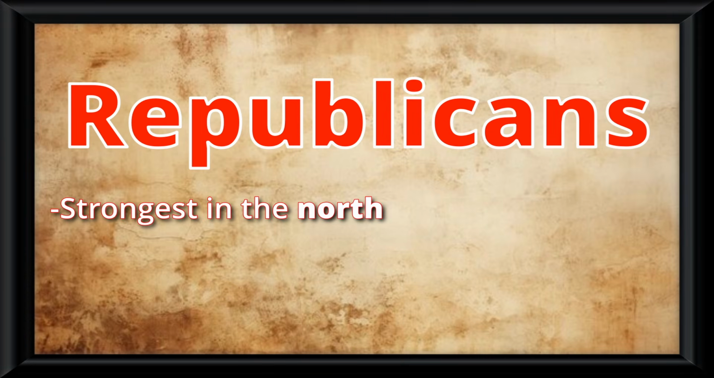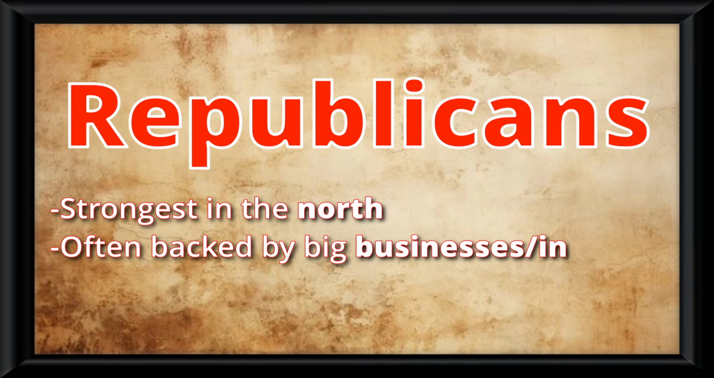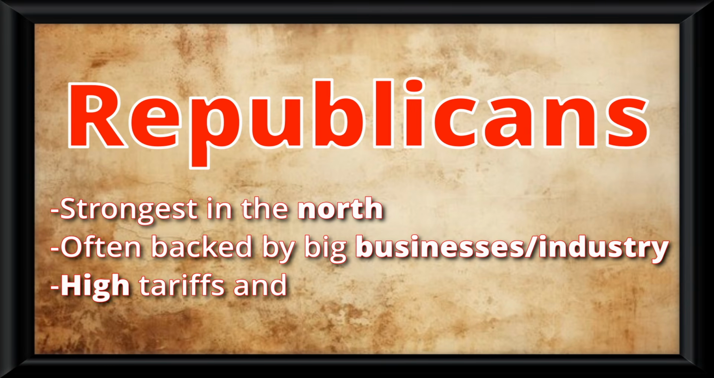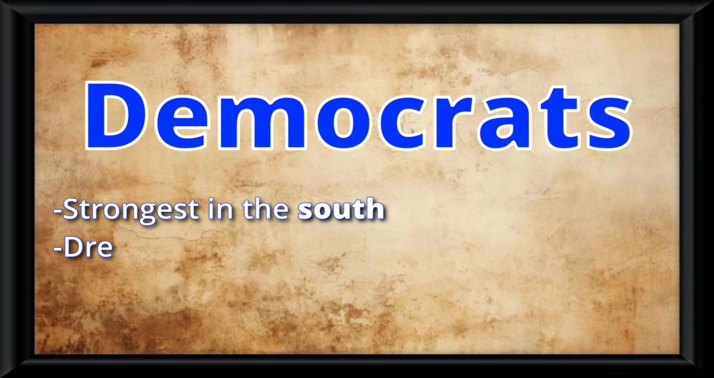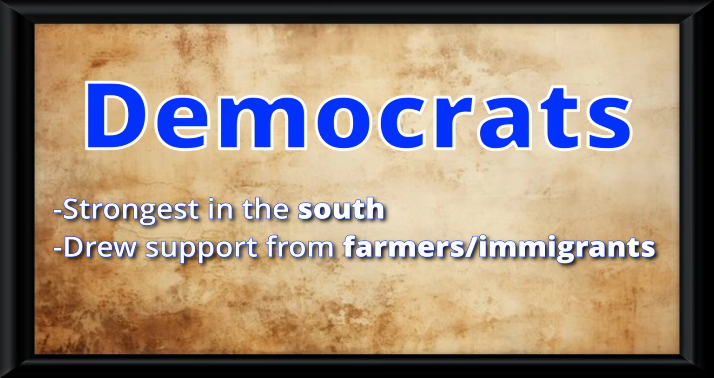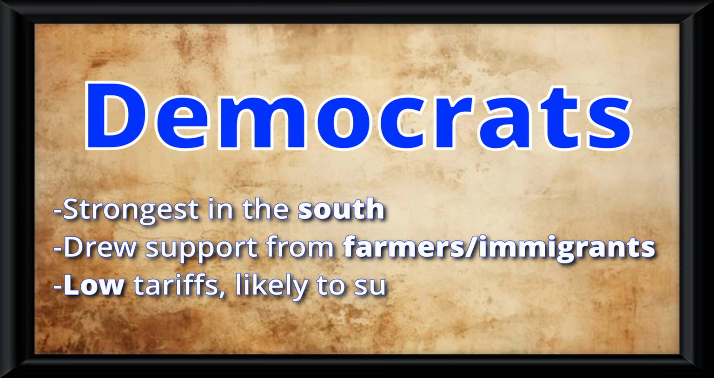Republicans were strongest in the North, were often backed by big businesses and industry, and supported high tariffs along with gold standard currency. Democrats were strongest in the South. They often drew support from farmers and immigrants, and they liked low tariffs, and they were more likely to support something like free silver as the currency system.